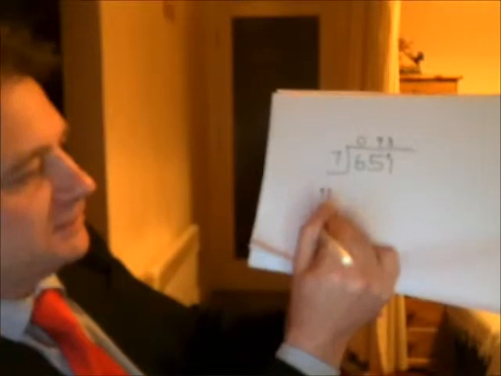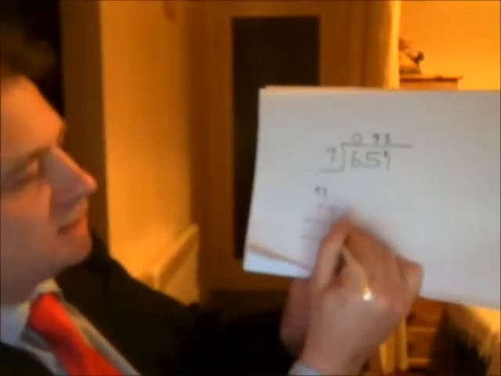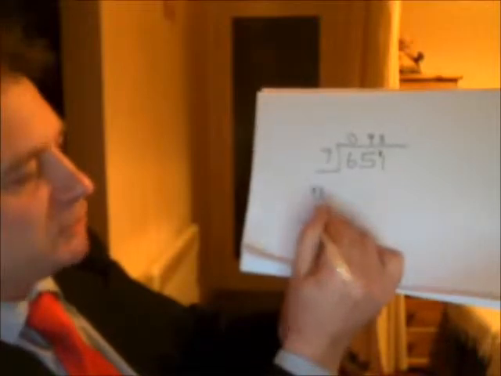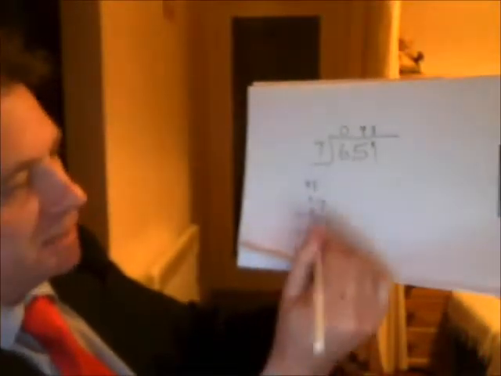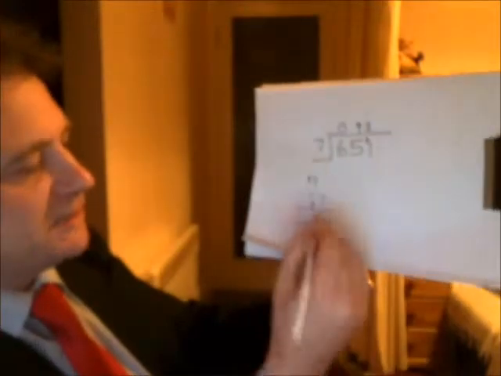There's your 93. 7 times 93. 7 times 3 is 21, so you're carrying the 2. Very important to carry the 2. 7 times 9, well, we can cheat here, we already know that it's 63, don't we?